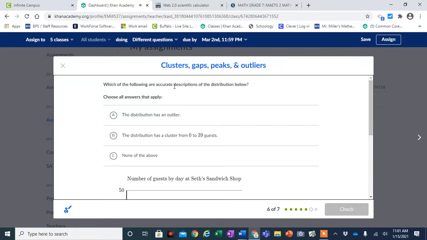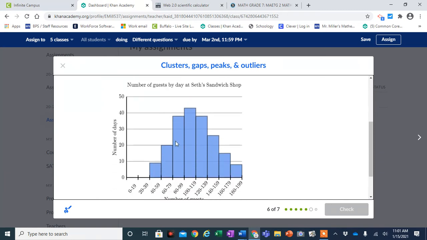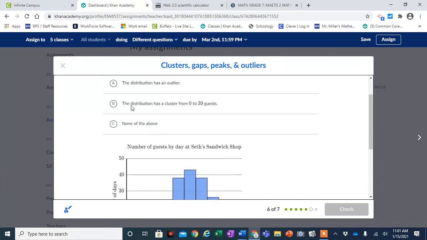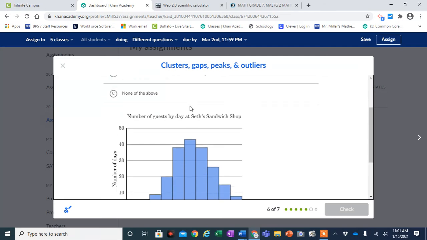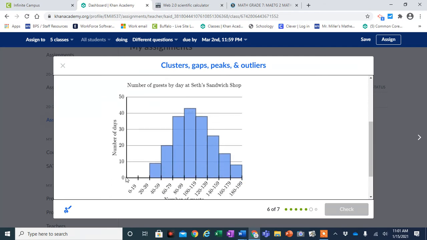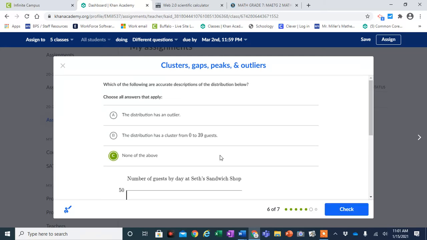Which of the following are accurate descriptions of the distribution below? Distribution has an outlier. There's no outlier. Distribution has a cluster from 0 to 39. 0 to 39, that would be a gap. So none of the above.